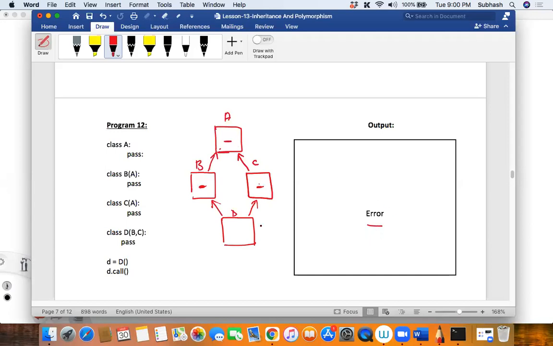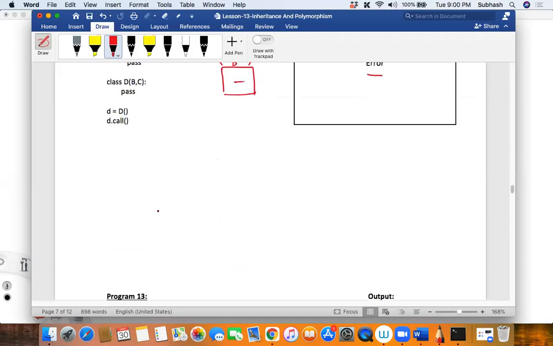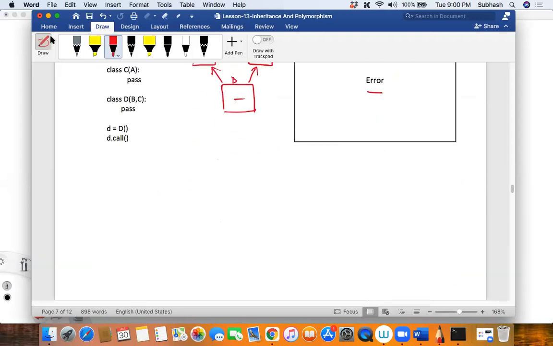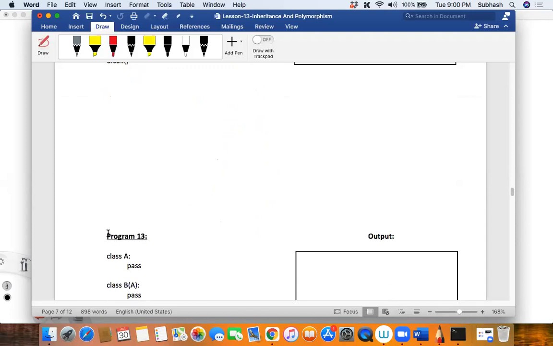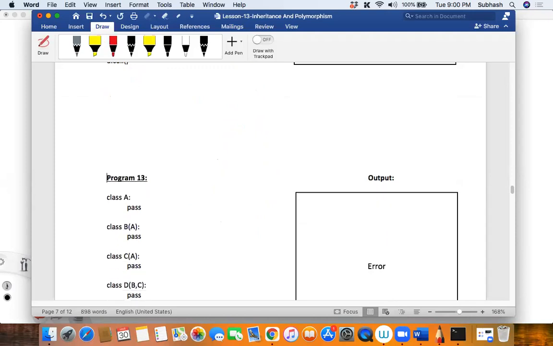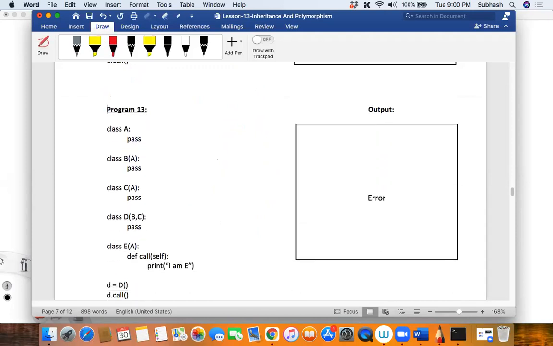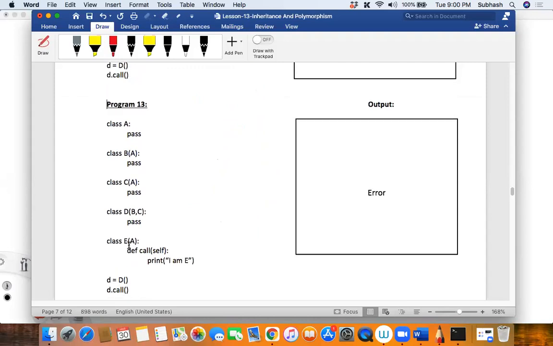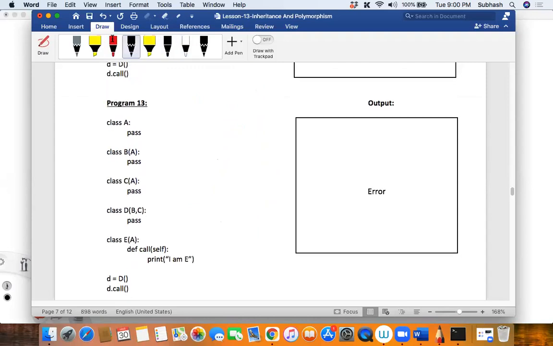Is that clear? Guys, is that clear, my dear friends? Hello? Is this program clear? Right? Okay. Right. Now, having said that, so what happens here? Tell me what happens in this case.